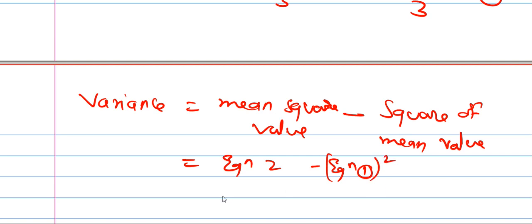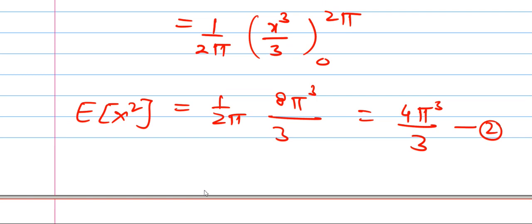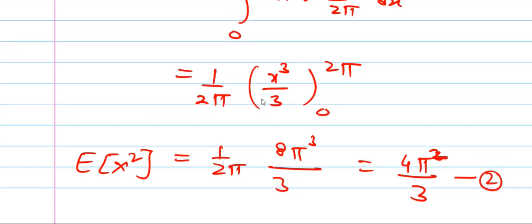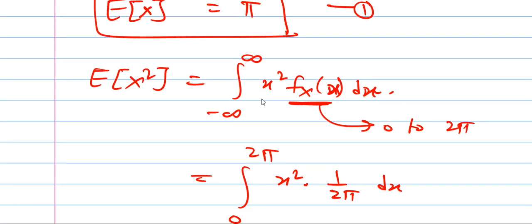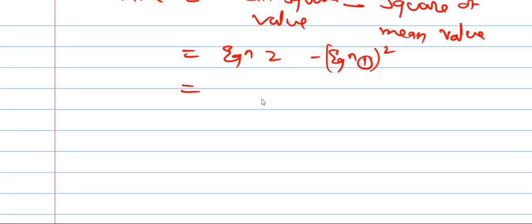Substitute the mean square value from equation 2, 4 pi square by 3, and mean value is pi. So it becomes 4 pi square by 3 minus pi square.